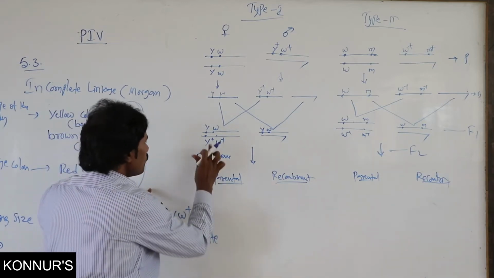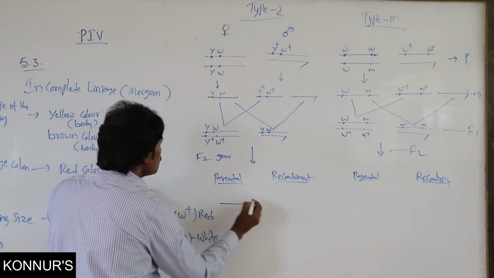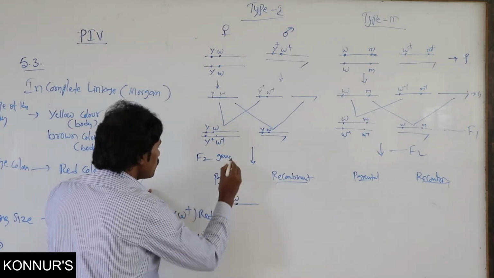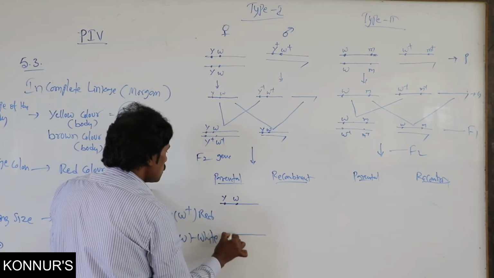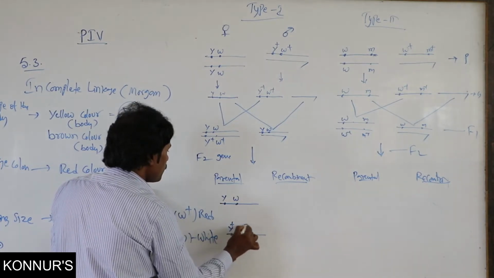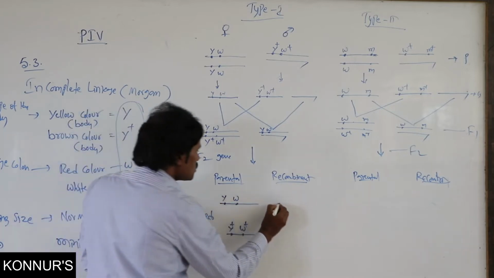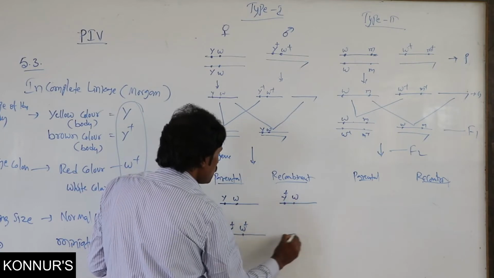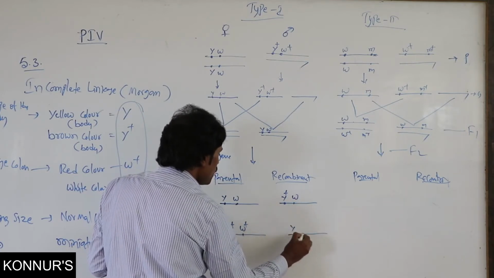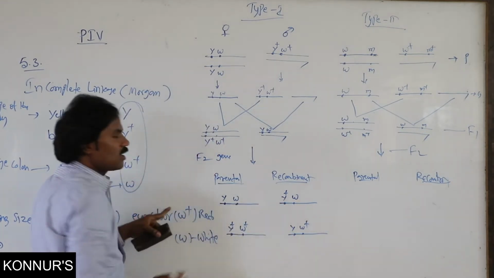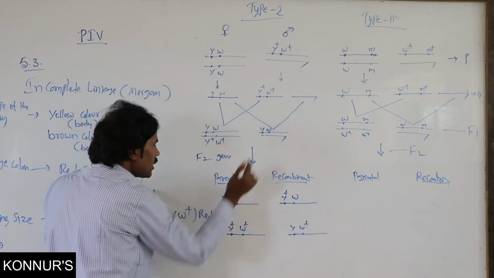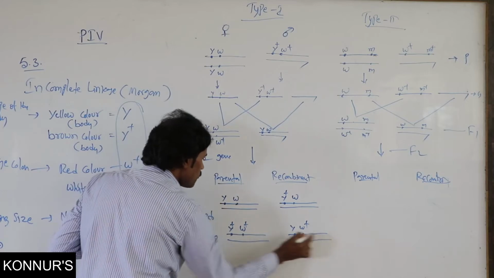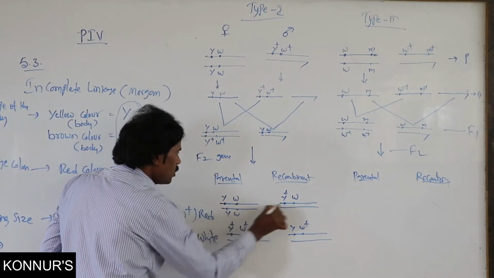In that parental type, it is present: yellow and white, as well as brown body and red-eyed. Then reverse, the recombinants: one is Y plus and W, another one is Y, W plus. These are recombinant types. Then cross with the X chromosome. One can add the X chromosome in the F2 progeny. This is common, YW for all.